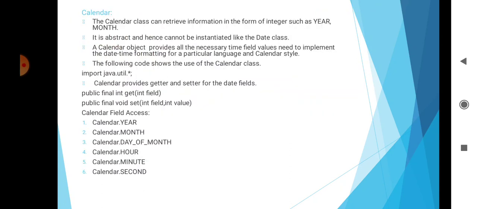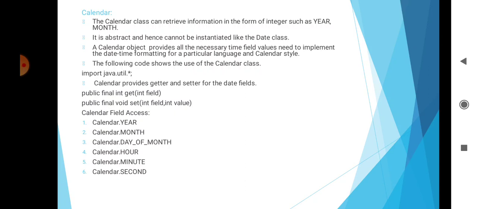Then Calendar. The Calendar class can retrieve information in the form of integers such as year and month. It is abstract and hence cannot be instantiated like the Date class. A Calendar object provides all the necessary time field values needed to implement date-time formatting for a particular language and calendar style. The following code shows the use of the Calendar class. Import java.util.*; then Calendar provides getters and setters for date fields. Syntax for getter and setter: public final int get(int field) and public final void set(int field, int value).